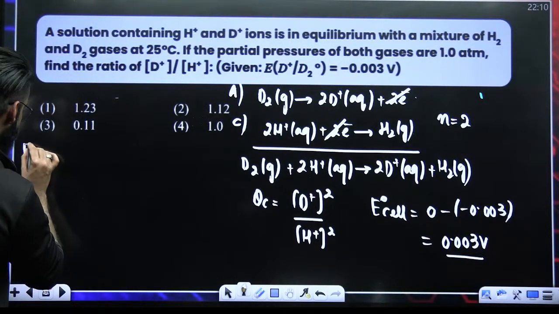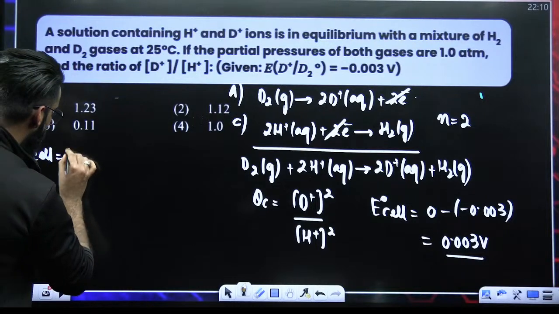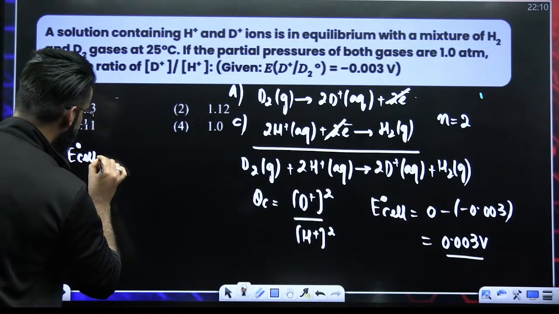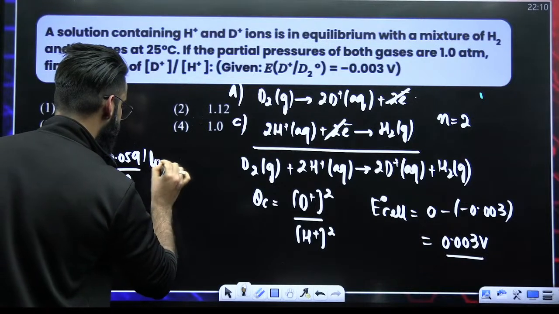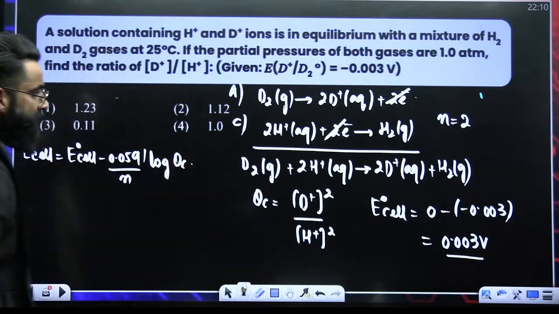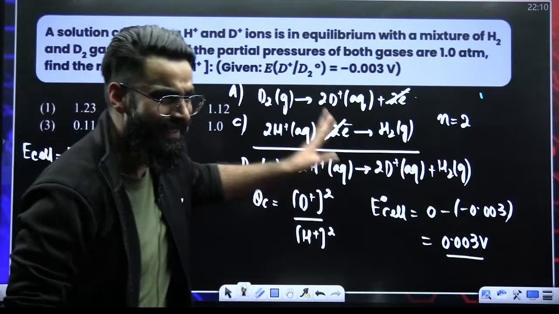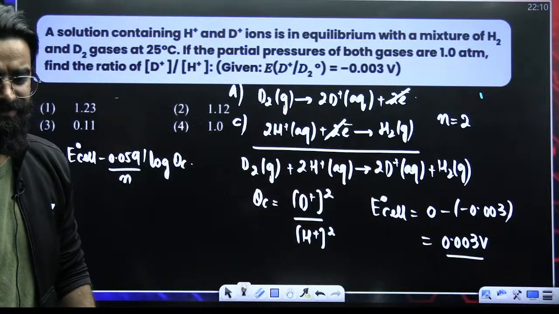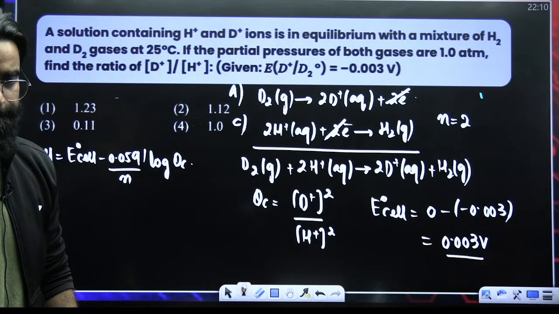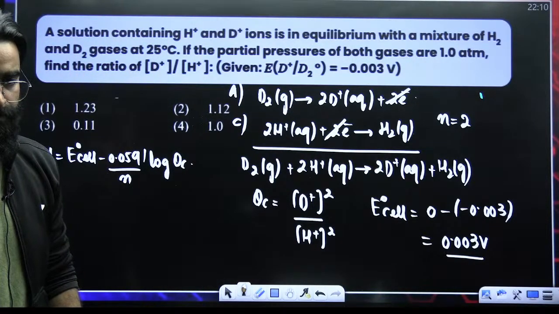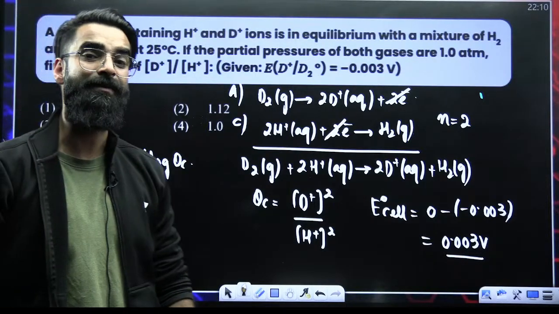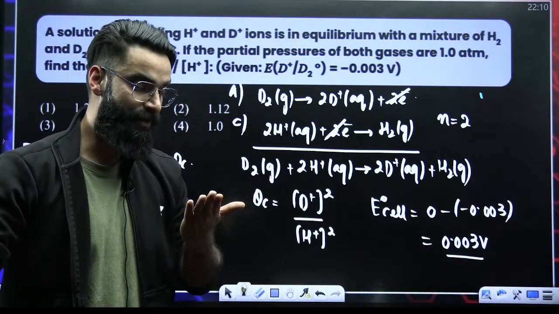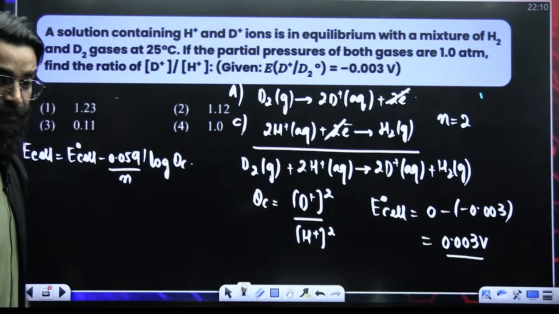As per your Nernst equation, I would say E cell is equal to E naught cell minus 0.0591 divided by n, and it's going to be log of QC. In the question, is anywhere mentioned some equilibrium condition, equilibrium state? Something related to equilibrium is mentioned. And when the cell is at equilibrium, what about E cell? At that point of time, E cell is 0.